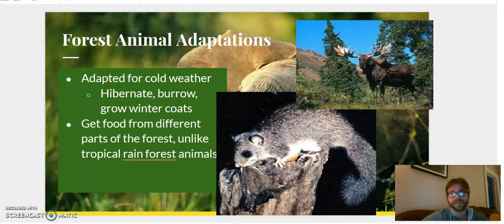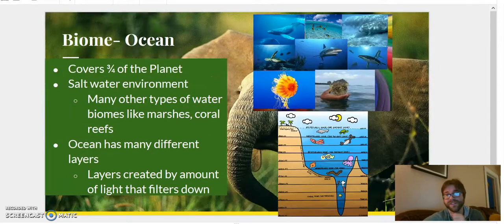Animals in a forest environment, especially with the deciduous and coniferous biomes, are adapted for cold weather. That means they hibernate, they have thick winter coats that they grow out, and they can get food from all parts of the forest. All right, final two slides, final biome.